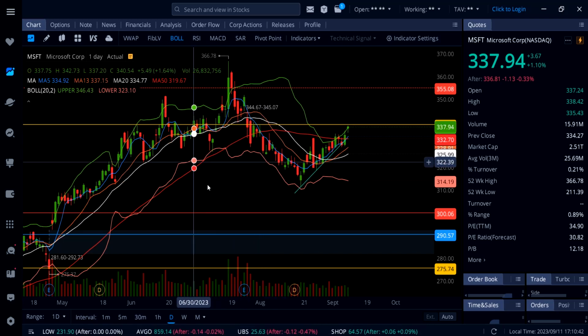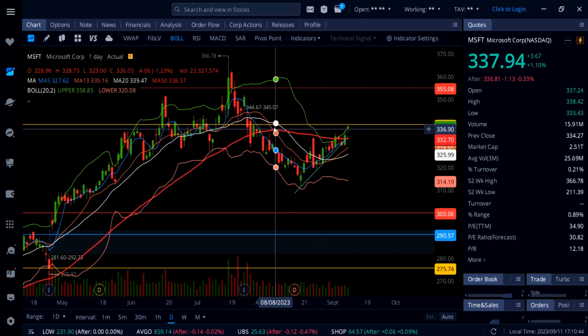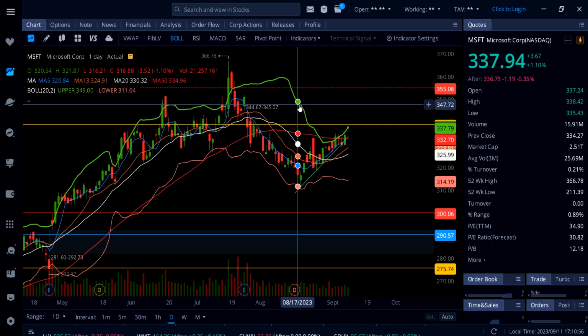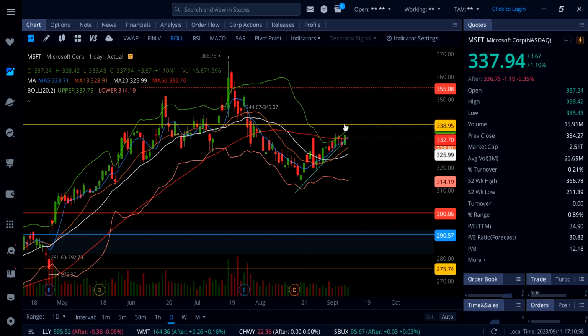Now, if you have questions why this thing is not running straight to this gap, well, look at this Bollinger Band, not fully extended all the way up to 345. So you have to wait for that. And I think you could see a move up to 345 once we get that breakout above 339 on Microsoft. But watch this key support down here around 333.